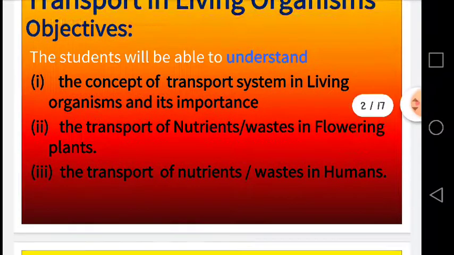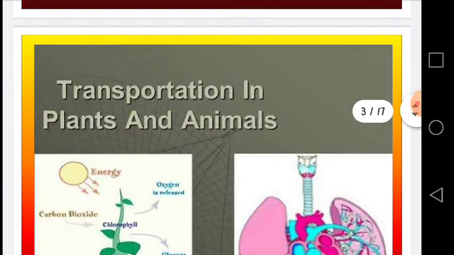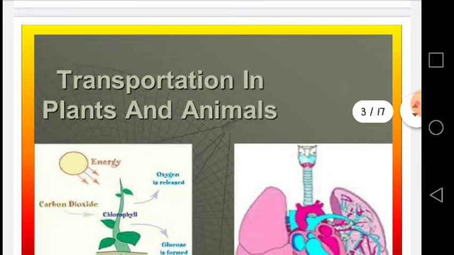So we are going to focus on the transportation. What is transportation and how is it done in plants and animals? Transportation is basically, all the living things need oxygen for respiration, and food for energy. Green plants need water and carbon dioxide for photosynthesis.